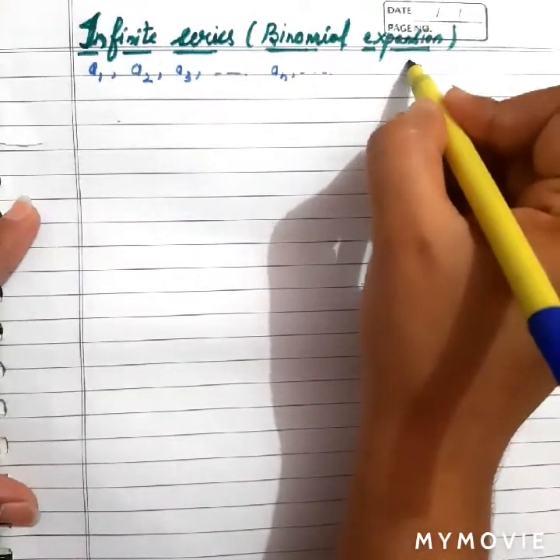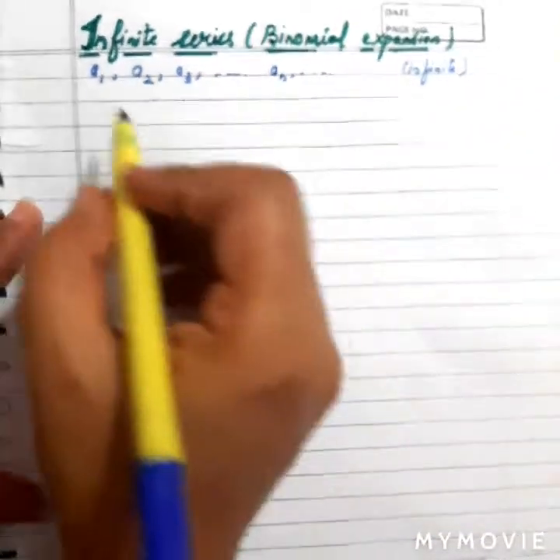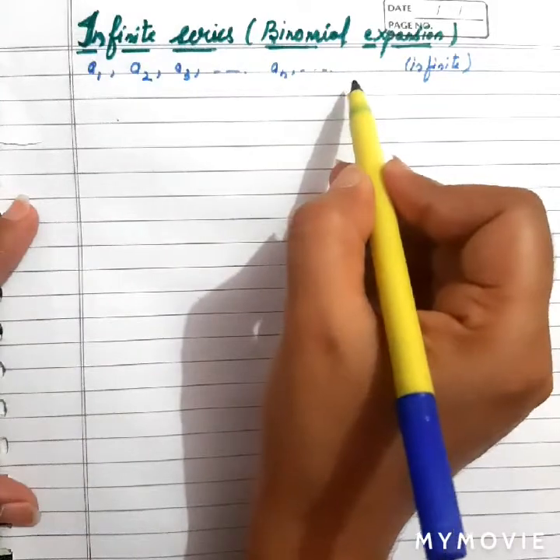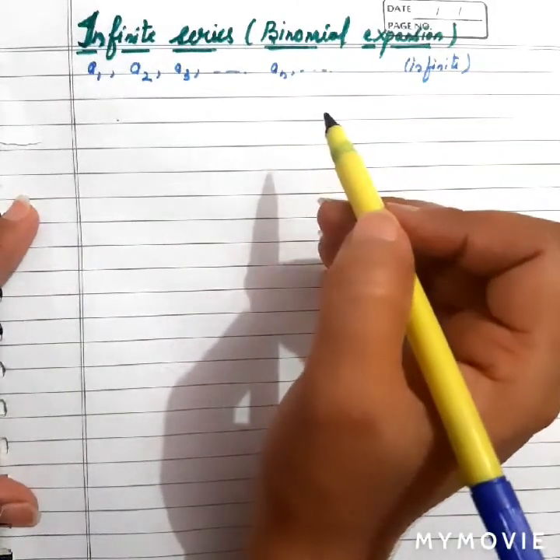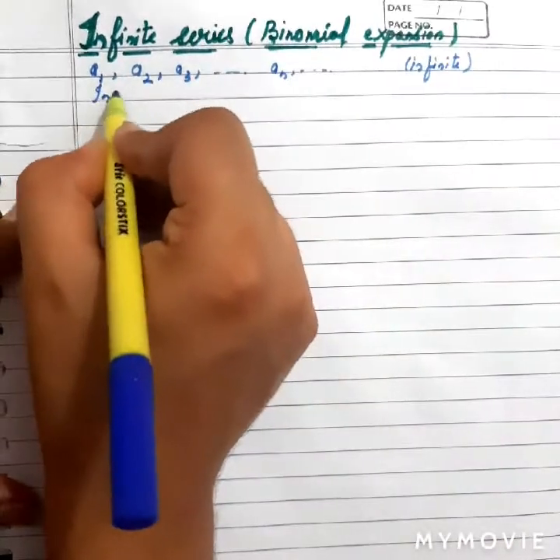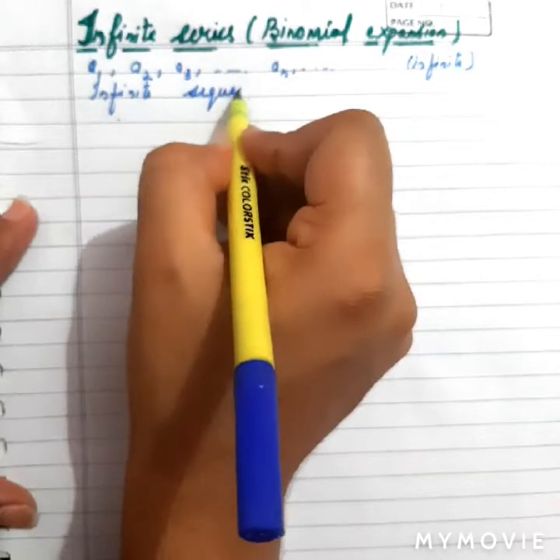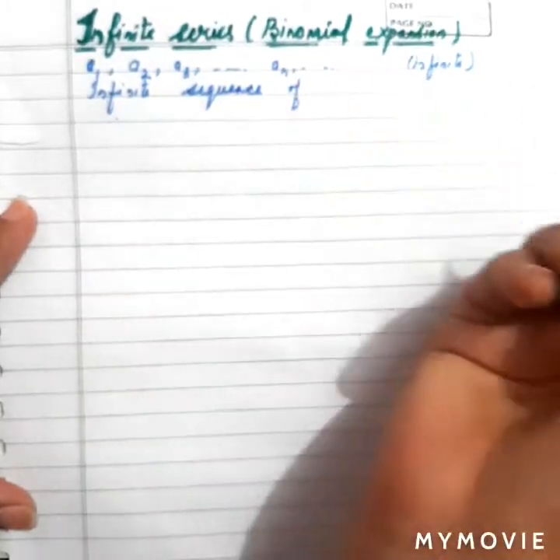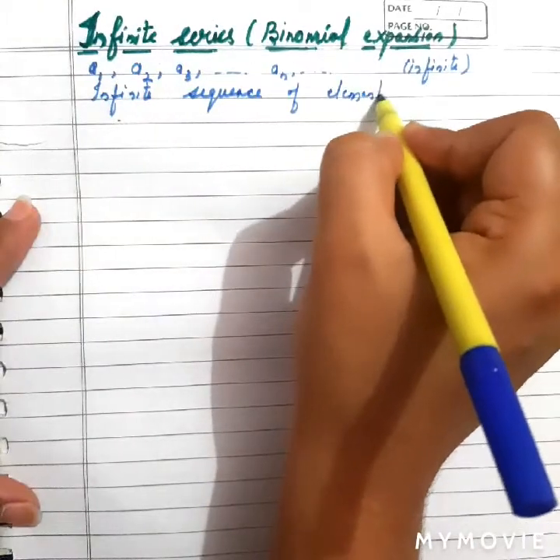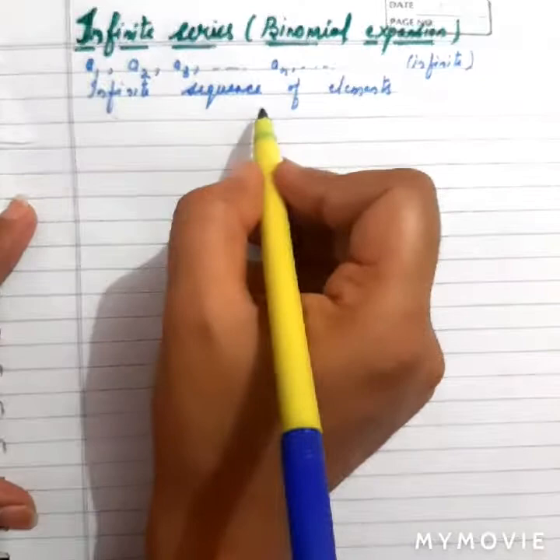Suppose we have an infinite number of elements, fine. Then a collection of these infinite elements will be called a sequence, fine. Or we can say that this is an infinite sequence of elements, fine. Or simply we can say that this is an infinite sequence.